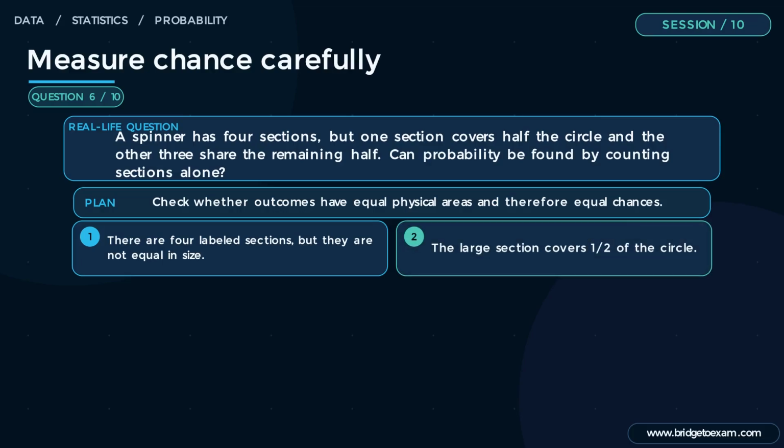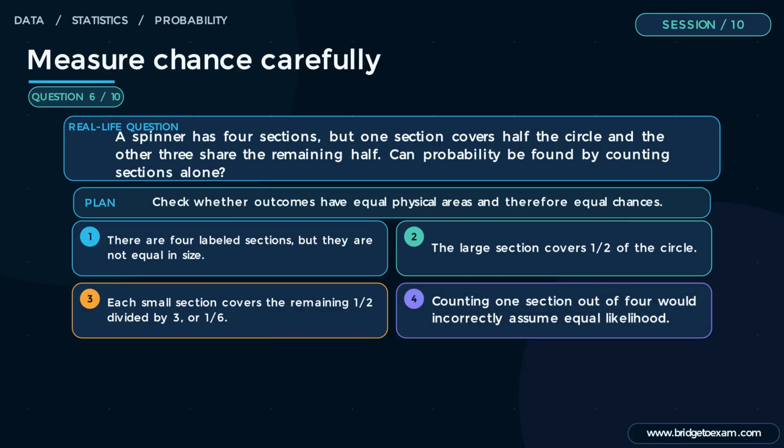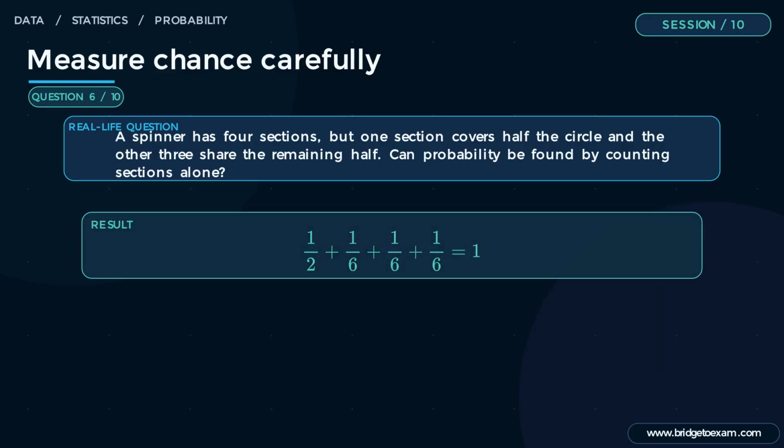Step 2. The large section covers 1/2 of the circle. Step 3. Each small section covers the remaining 1/2 divided by 3, or 1/6. Step 4. Counting one section out of 4 would incorrectly assume equal likelihood. Quick check. The probabilities 1/2 plus 1/6 plus 1/6 plus 1/6 sum to 1. This matters in real life because risk models must weight outcomes by their actual chance, not merely count their labels.